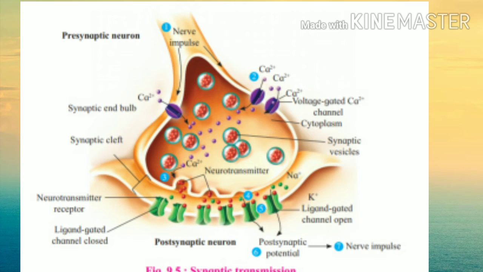So here we see that numbers of calcium ions enter inside the synaptic end bulb, and due to this increasing calcium, the synaptic vesicles fuse with the cell membrane of the presynaptic neuron, where they release their neurotransmitter.